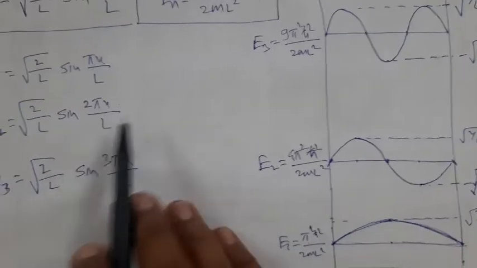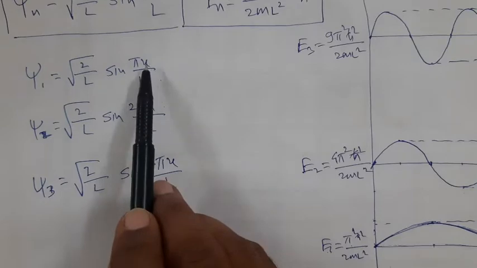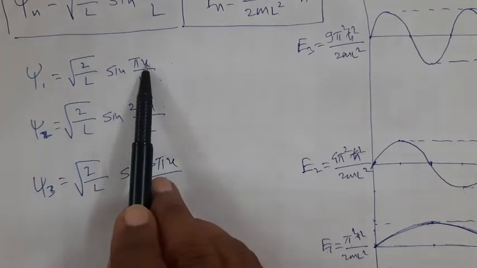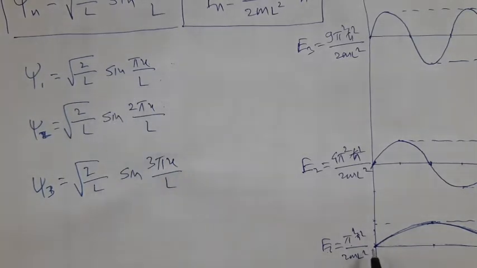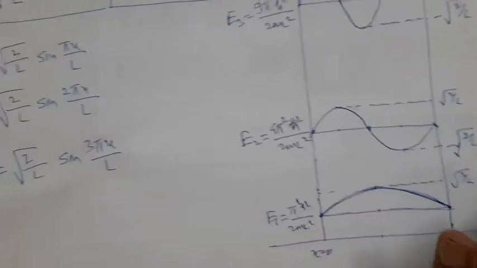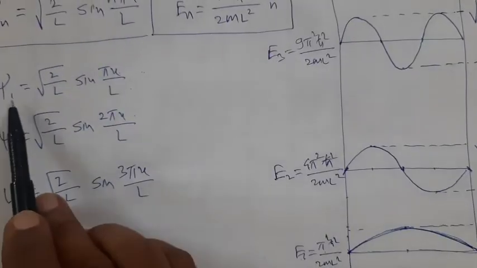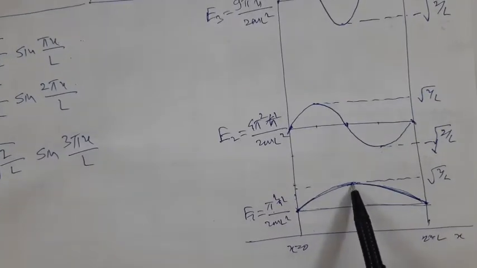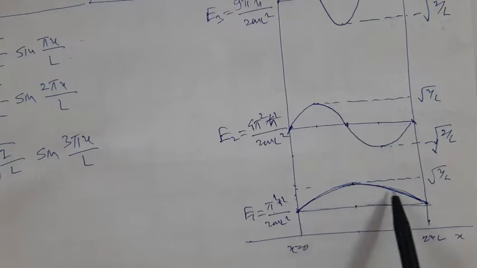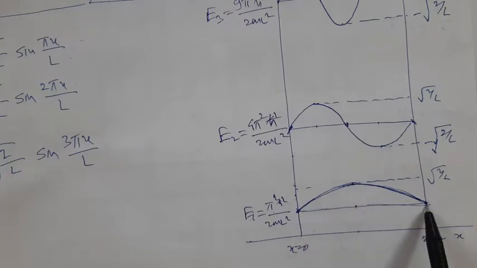because if I substitute the value of x from 0 to L, then at 0 and at L, every wave function should reduce to 0, and it is obvious. At x is equal to 0 and at x is equal to L, wave function should have 0 value. It is the boundary condition. But for psi 1 at central point, the wave function has maxima, and therefore it is a half cycle.